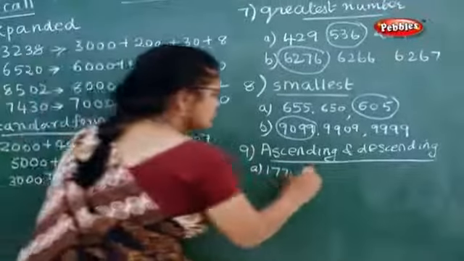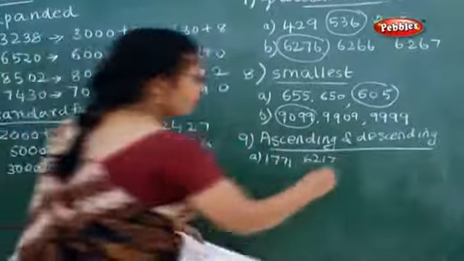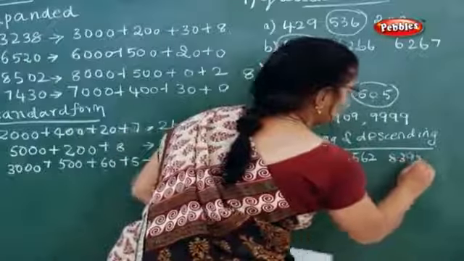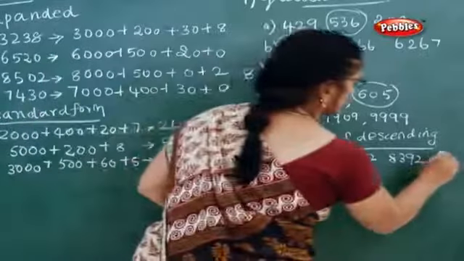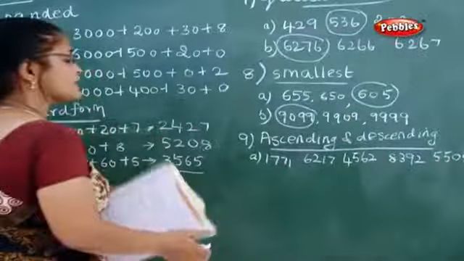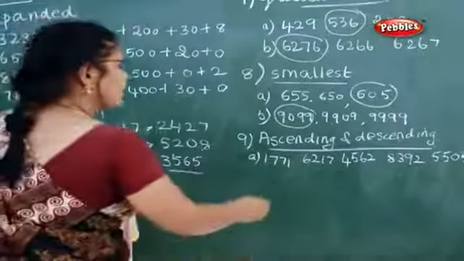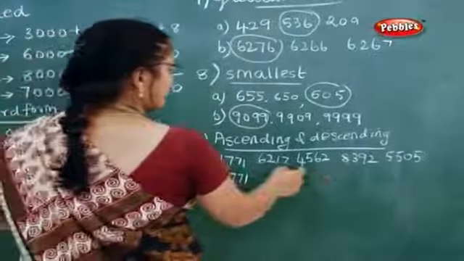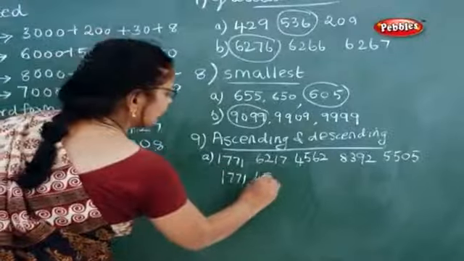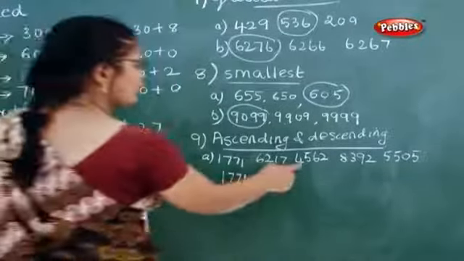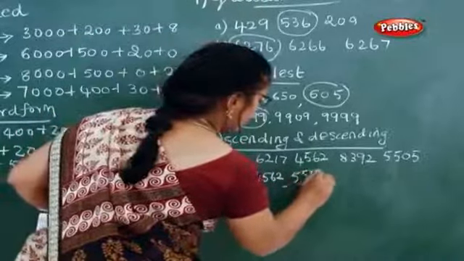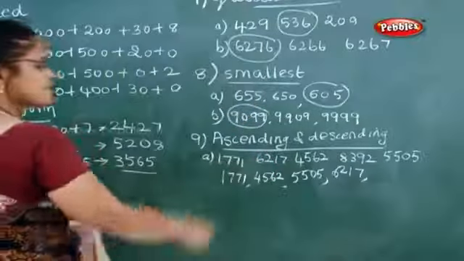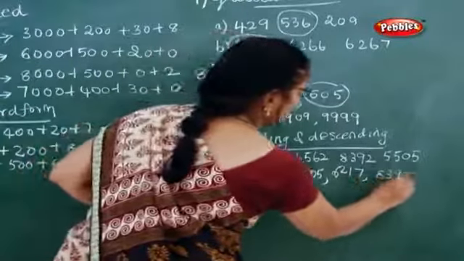1771, 6217, 4562, 8392, 5505. Now you have to do it in ascending order and descending order. Ascending, now what you have to do? You have to start from the lowest. 1771. What is the next thing? 4, here it is very less, 4562. Now what is the next one? After 4 thousands, 5, so 5505. Now after 5, 6, so 6217. Now what is the next thousands here? 8, so 8392. Now this is the ascending order.